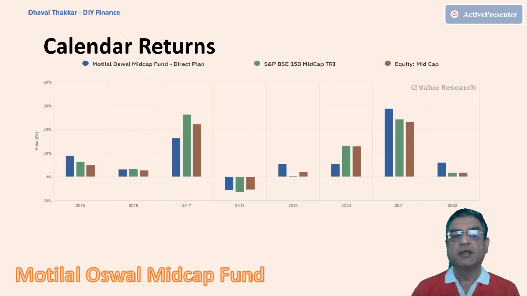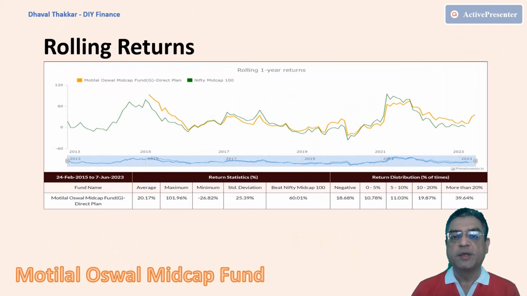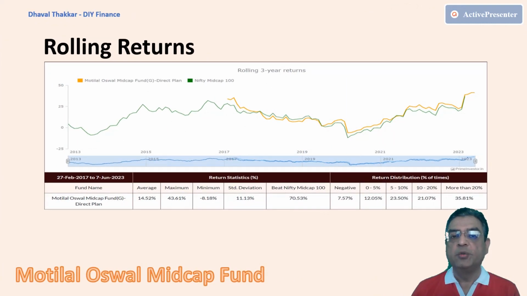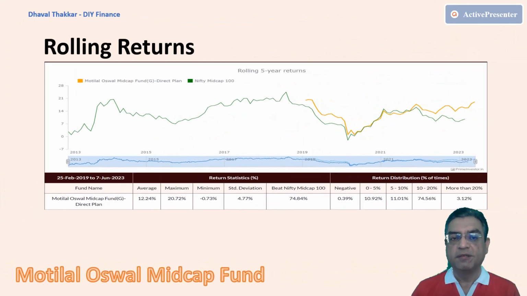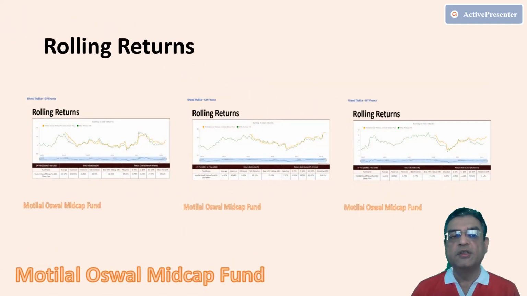Now let's also quickly check the rolling returns. Here we have rolling returns for the period 1 year, 3 year and 5 years. For 1 year period, the fund is able to beat its benchmark 60% of times, whereas for 3 years period, it is able to beat its benchmark 70% of times, and for 5 years period, it is 75% of times, with almost zero negative returns. Surely, this performance can be considered good, but not the best, and this ratio not reaching 100% of times is due to the inconsistency of the performance of this fund.